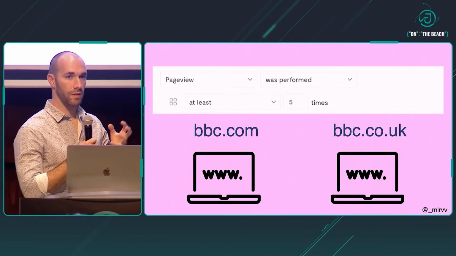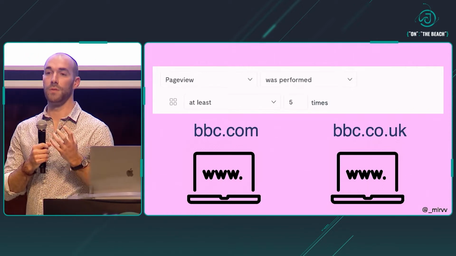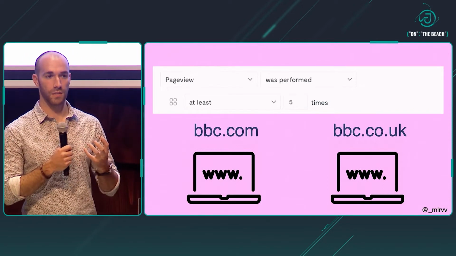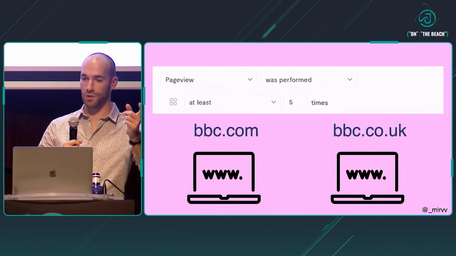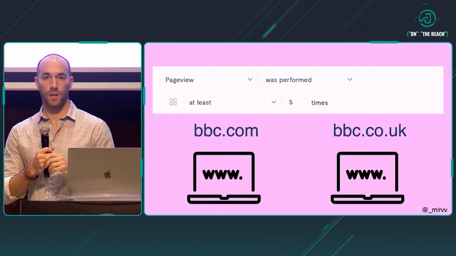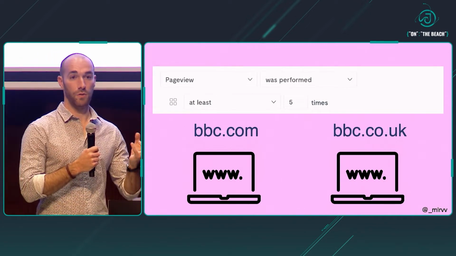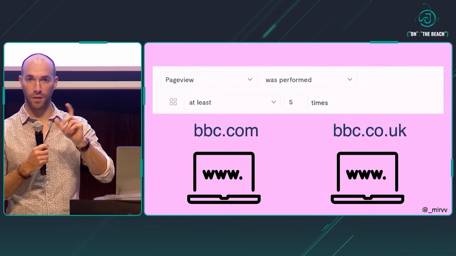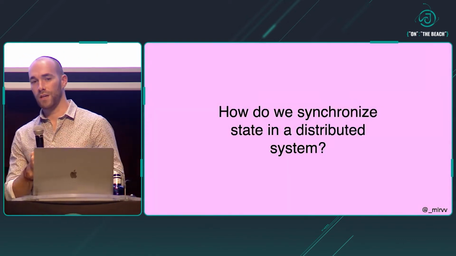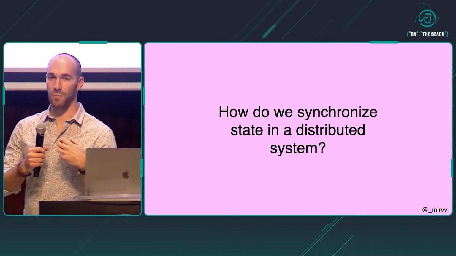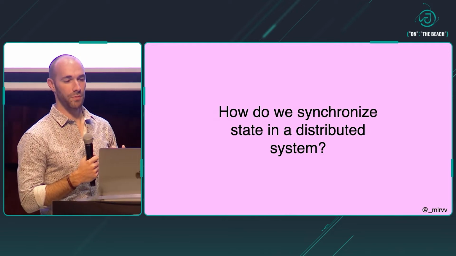And even more importantly, the label only really makes sense and has value for the BBC. It's totally opaque and meaningless for the rest of the ecosystem. And the second point is that the communication across the 2 nodes of the system is also totally opaque, right? The state that we're synchronizing only has value and makes sense within the protected context of the BBC. So at this point, if we remove our business classes and we put on the engineering ones that we really like, this becomes a problem of distributed state.